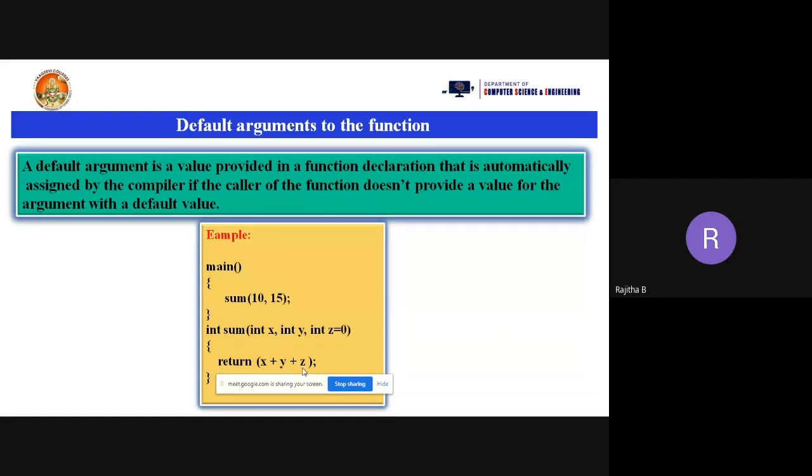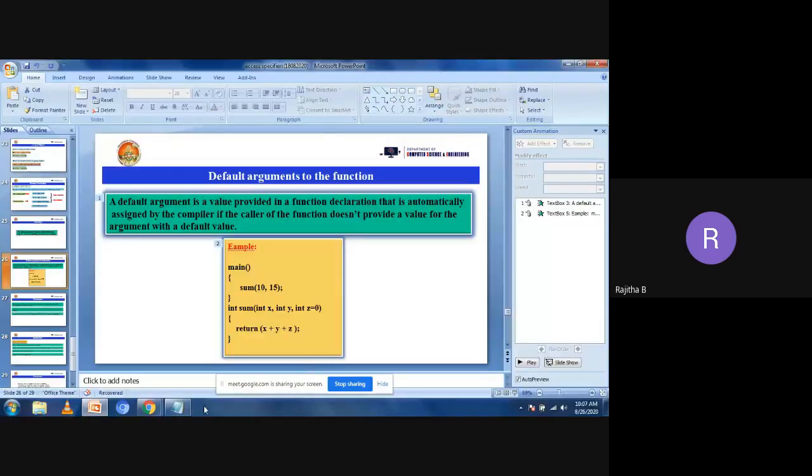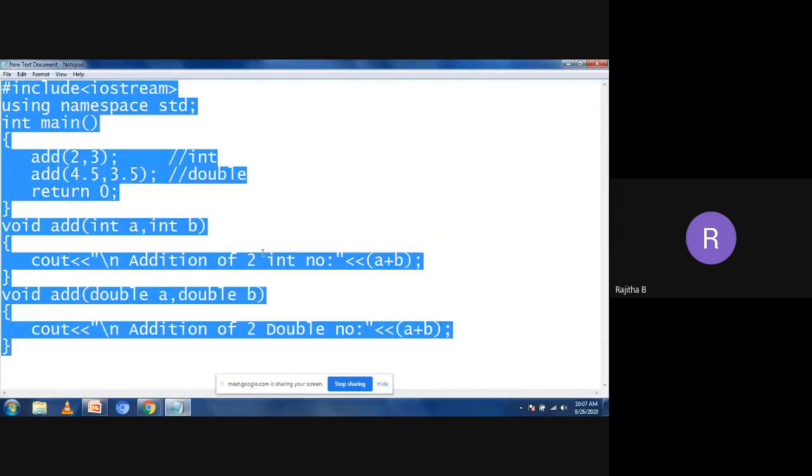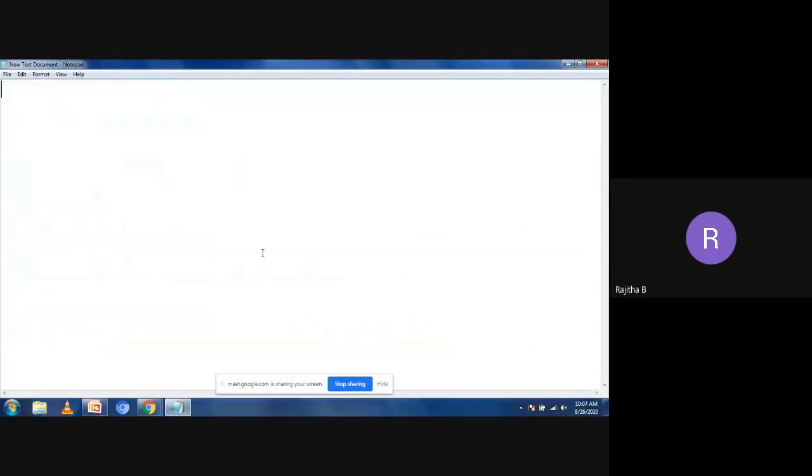And you can overload these default arguments also. Suppose I'm going to take the programming part, how to write function overloading with default arguments. I'm going to remove this one. Now let's take that. So using namespace std. Okay. Now I want to take the main function.